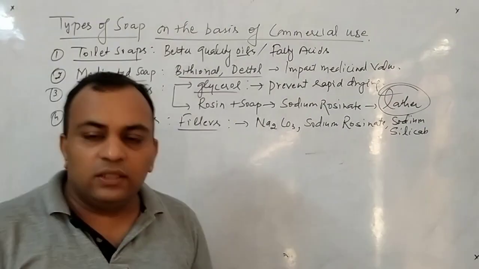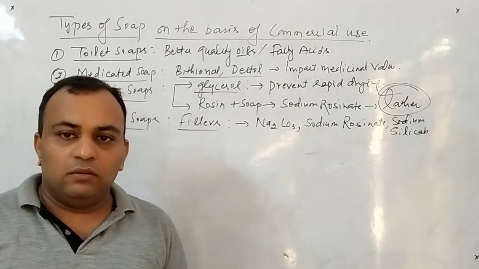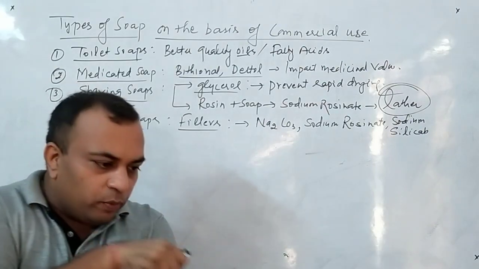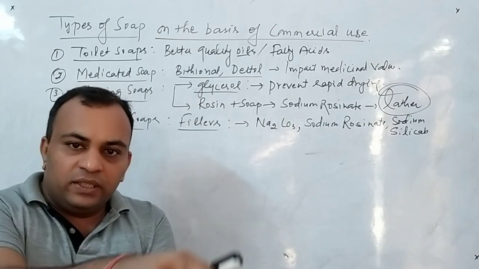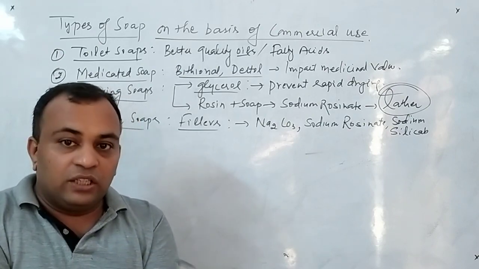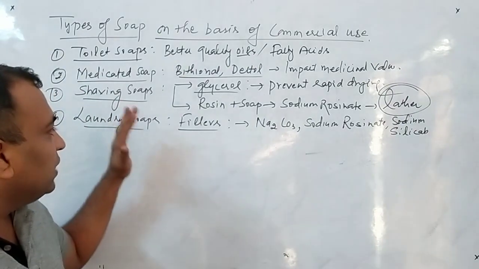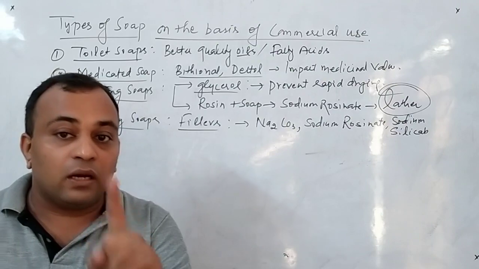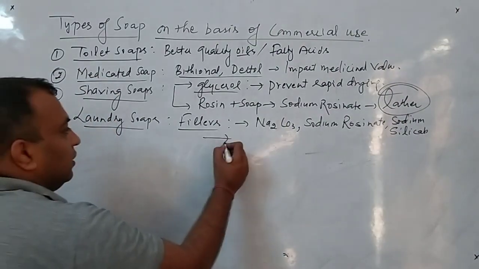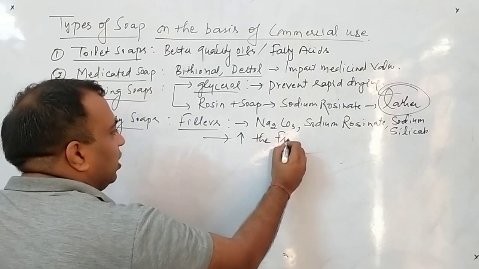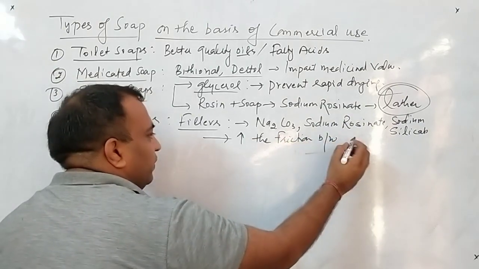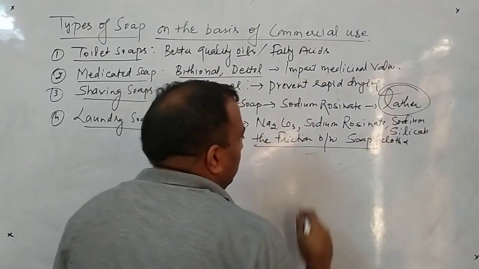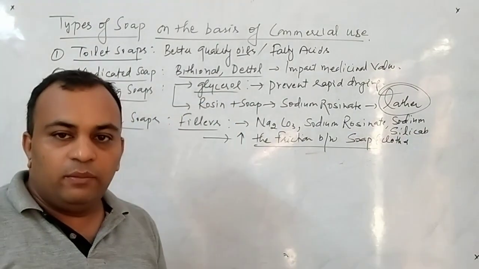Listen students, I will tell you one thing: a soap removes dirt particles by using the concept of friction. If I rub a particular soap on a cloth, there occurs friction between them, and for friction the surface must be rough. So these types of substances, fillers, will increase the friction. They will make the soap rough. They increase the friction between the soap and clothes. Clear? Due to which its way of action has been increased.